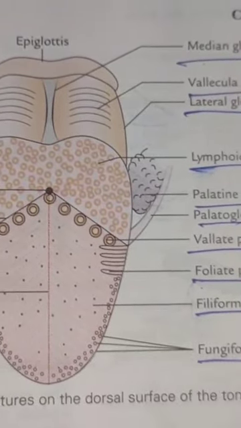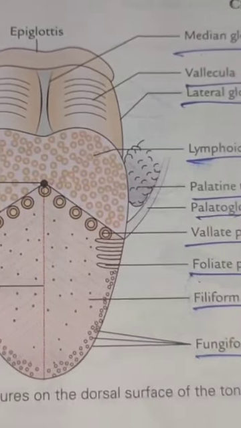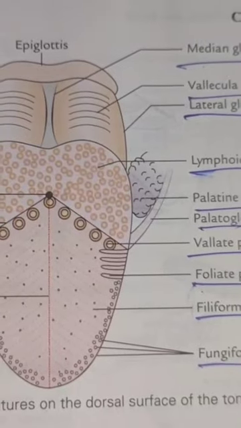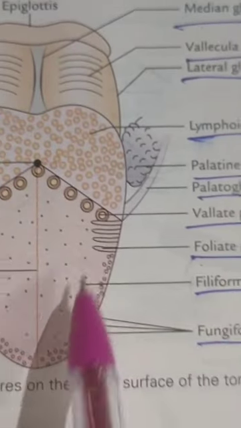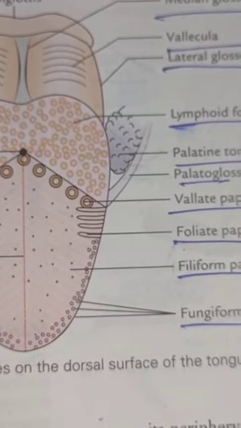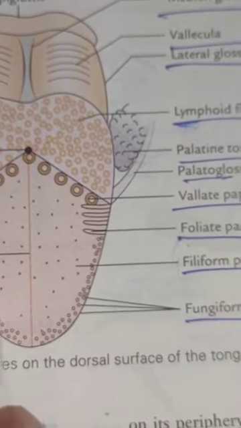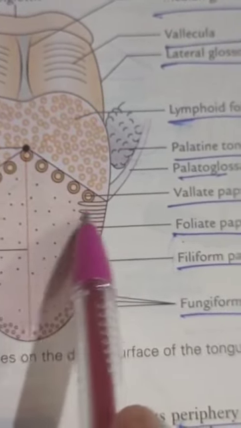Then we come to fungiform papillae. Fungiform papillae have a red rounded head. Foliate papillae are inconstant vertical grooves and ridges near the margin. These are the foliate papillae in the margins of the tongue.